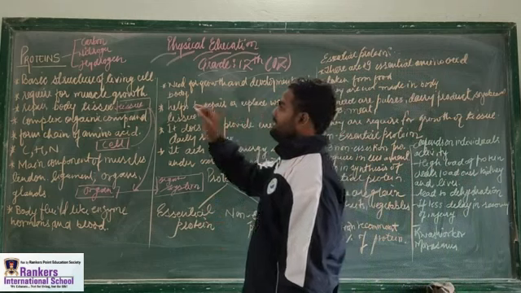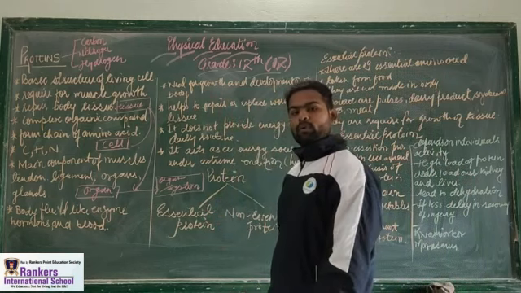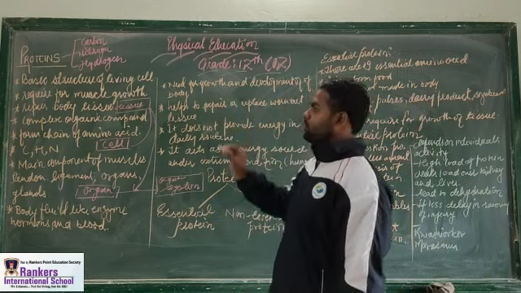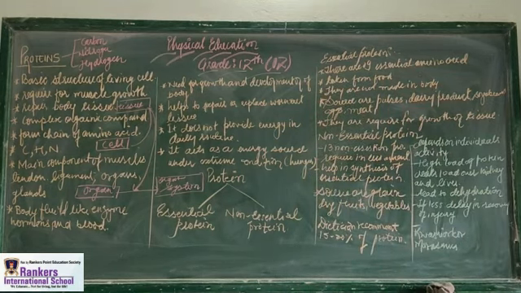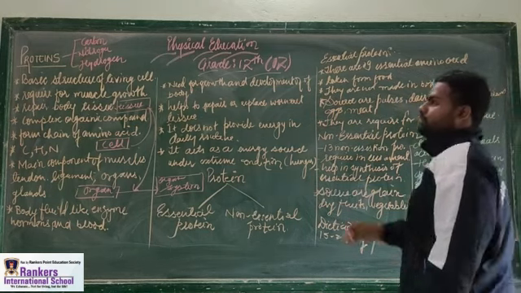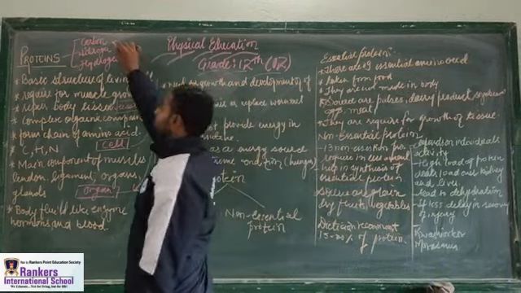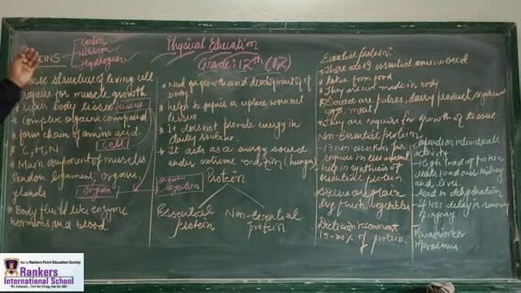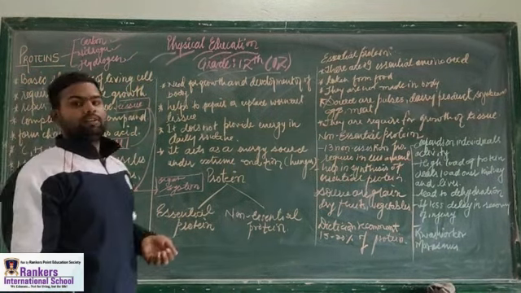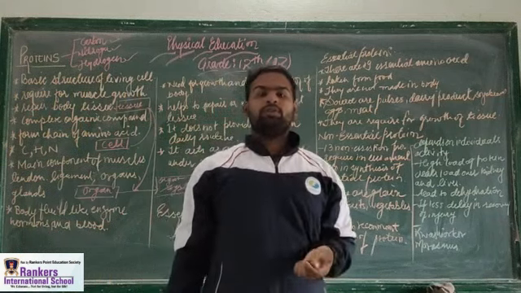It is the basic structure of living cell. Protein is the basic structure of living cell. These proteins are required for muscle growth and development. So first, we need to keep in mind that protein is made up of carbon, nitrogen and hydrogen. It is the basic structure of living cell. What is this living cell? The cell is the basic structure and functional unit of our life.